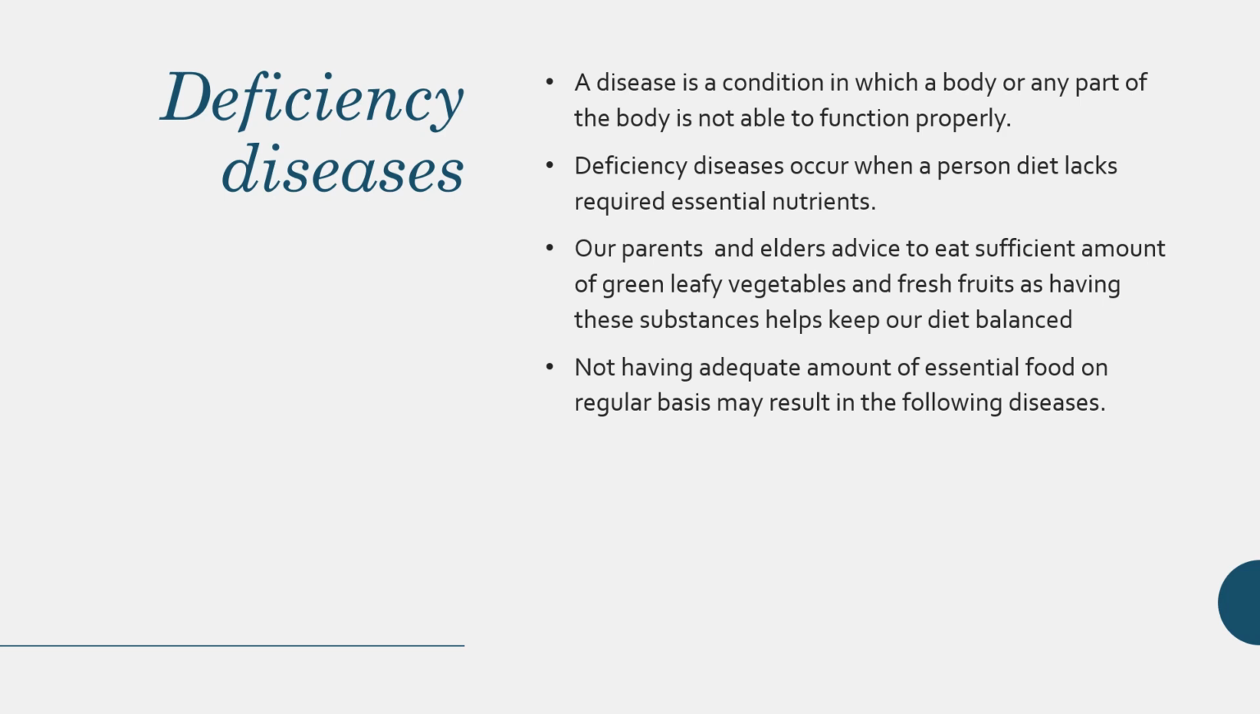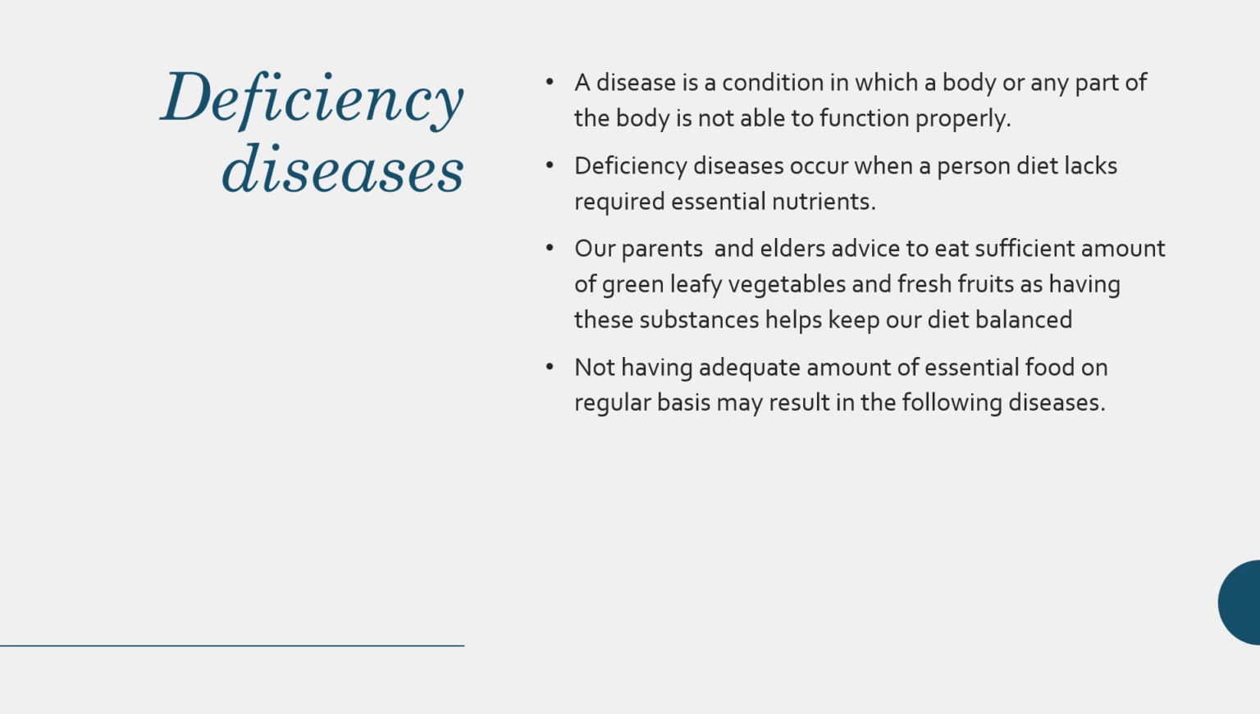Okay, so in deficiency disease, what happens? A body part is not able to function properly. It occurs when a person's diet doesn't contain the essential nutrients or lacks some essential nutrients. Now, how can it be caused? Our parents, our elders, they advise us to eat a sufficient amount of green leafy vegetables and fruits, because these help to keep the diet balanced.